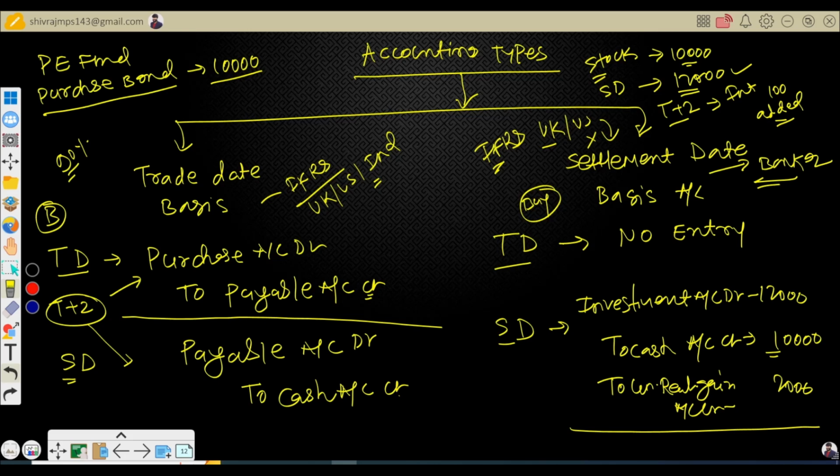Right? So I'm done with trade date basis and settlement date basis, your accounting types. Now you can unmute and ask your questions, whatever questions you have around this discussion.